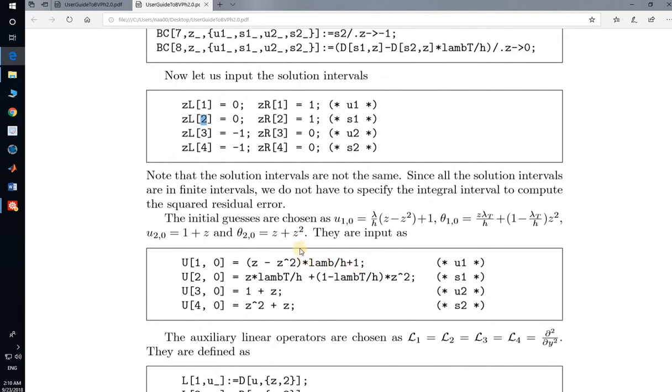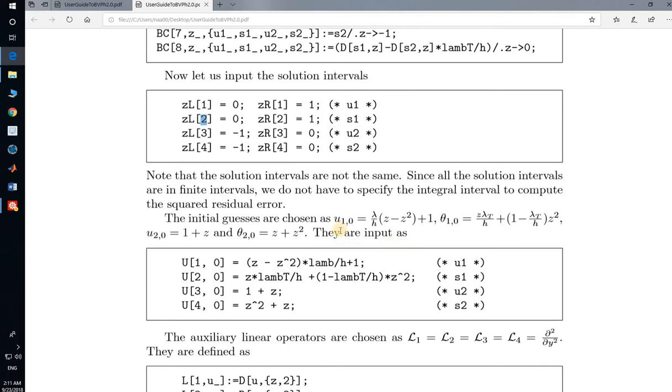Now we select all the initial guesses. Note the solution intervals are not the same. Since all the solution intervals are finite, we do not have a specific integral interval to compute the square residual error. We don't mention any further condition, as you can see in our previous lecture. In that lecture we mentioned that in place of infinity we choose some value, but here there is no infinity, so we don't need to choose any value for infinity. Next, we choose the initial guesses.